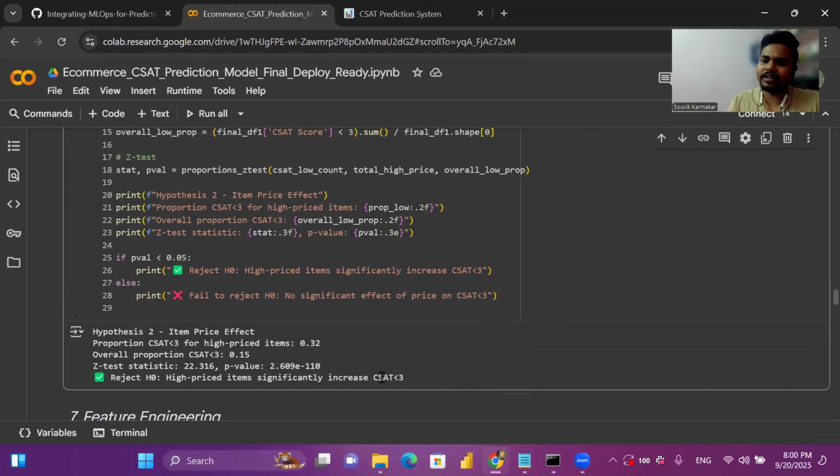High priced items significantly increase CSAT less than 3, which means we accept the alternate hypothesis: if the item price is high, it significantly affects the CSAT score.